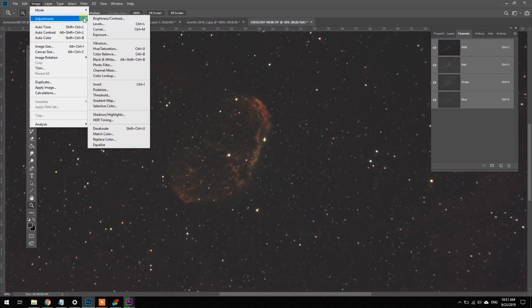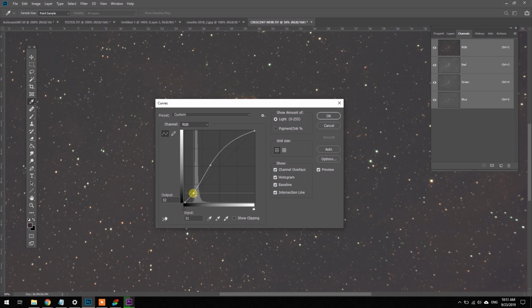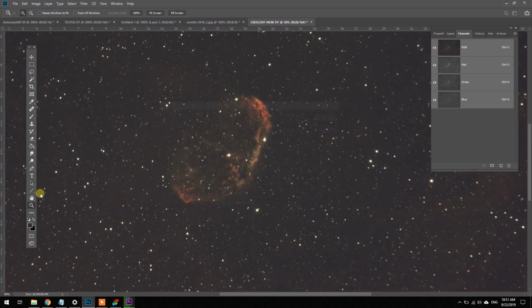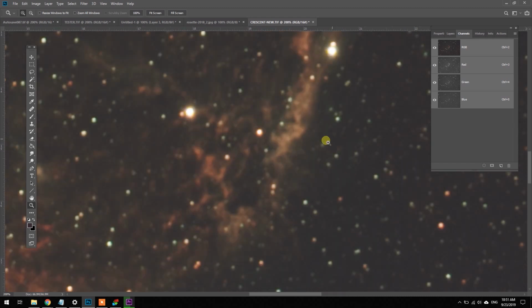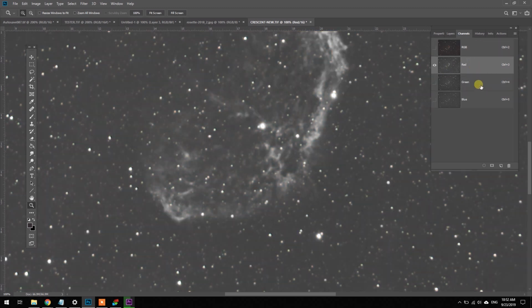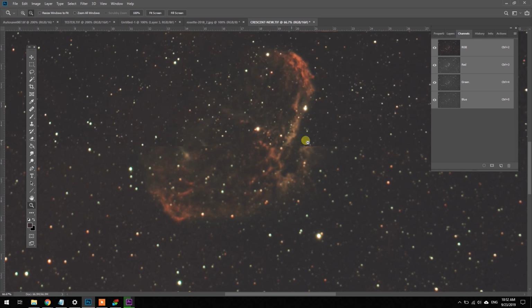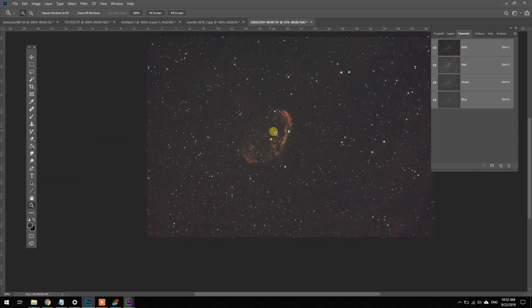So there's our file that was created in DeepSkyStacker, and if you can already tell how great this image data is with 6 hours of exposure. I'm not seeing a lot of noise in there. It's nice and smooth. We can really play with this data now the way we want to, and really pull out some faint details that are hidden, lying waiting for us to find them in this data.